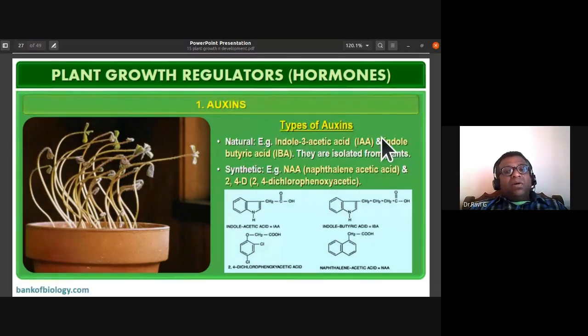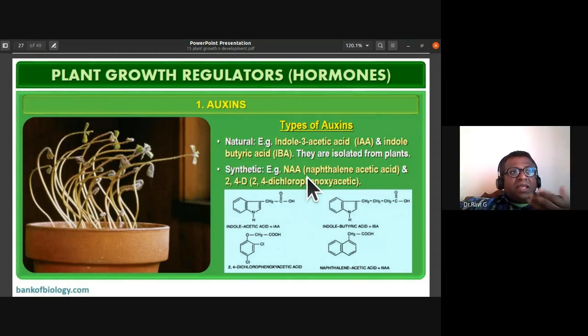Then synthetic auxins. Examples of synthetic auxins are NAA, that is naphthalene acetic acid, and 2,4-D, that is 2,4-dichlorophenoxy acetic acid. They are synthesized in the lab, are similar to auxins, and bring about the same effect as auxins.